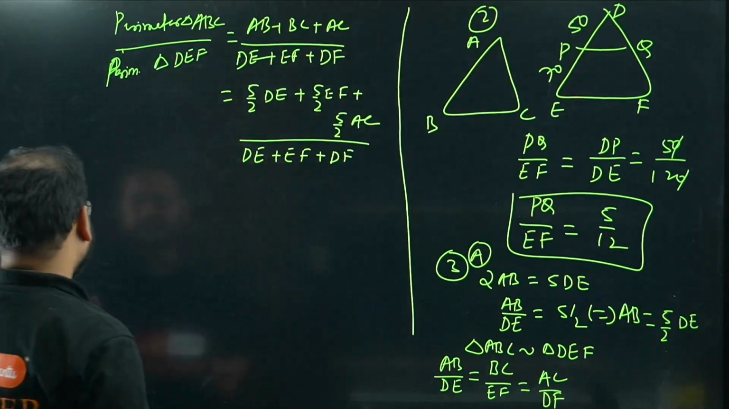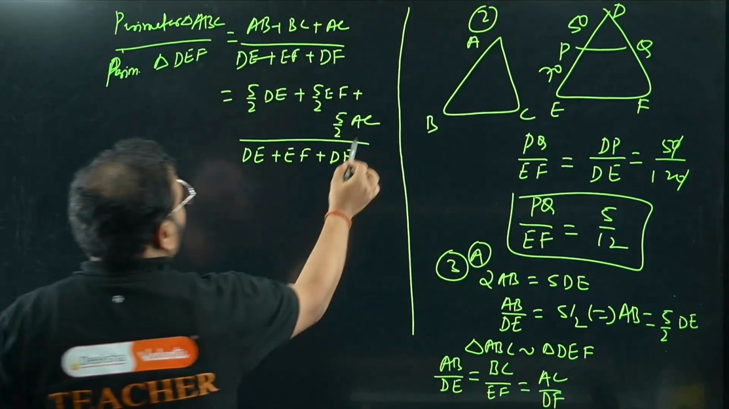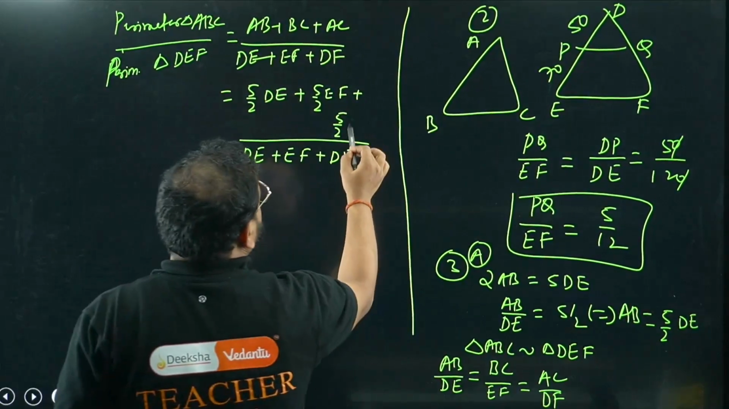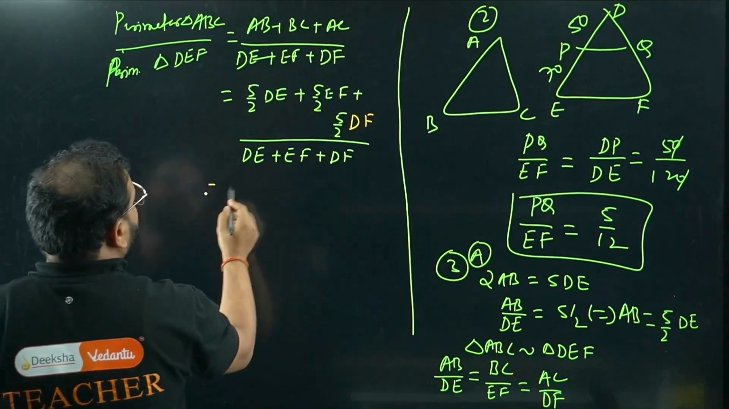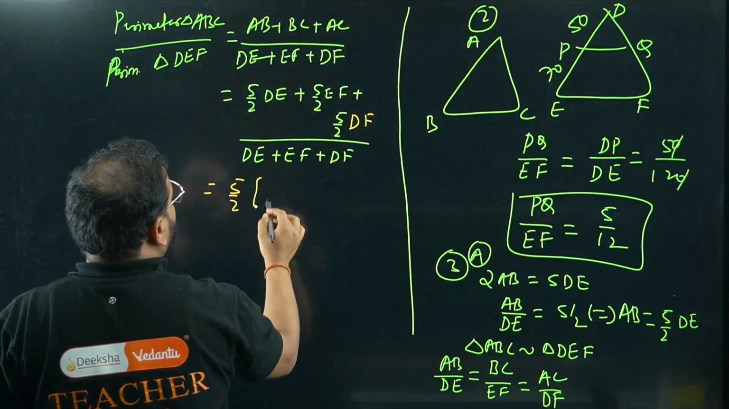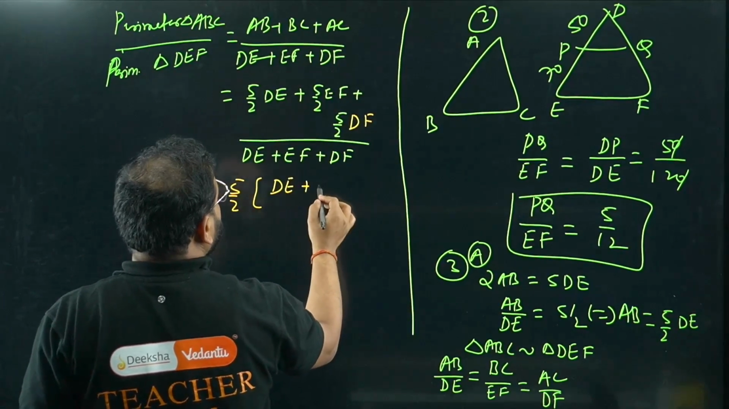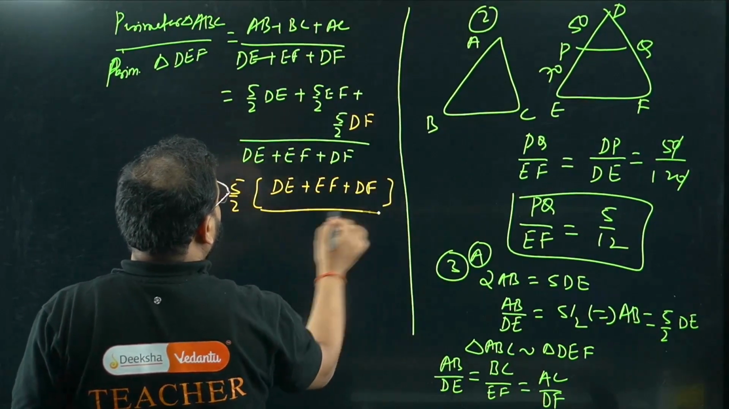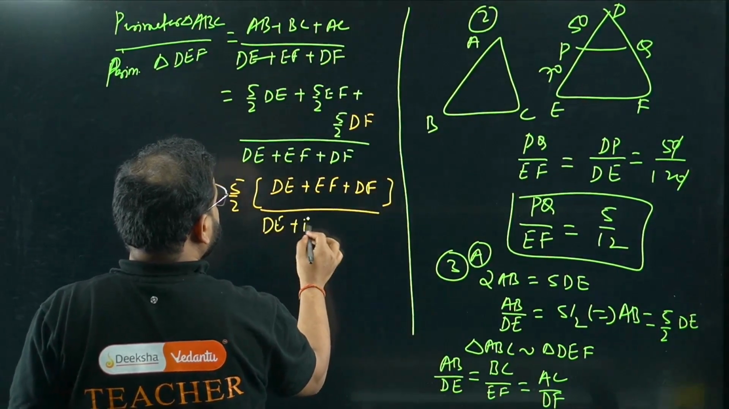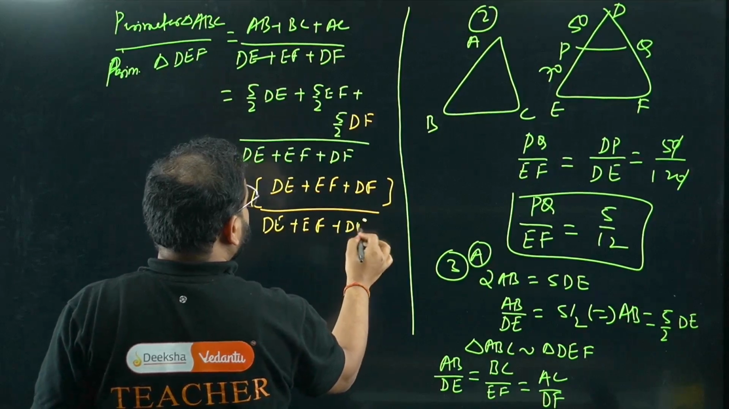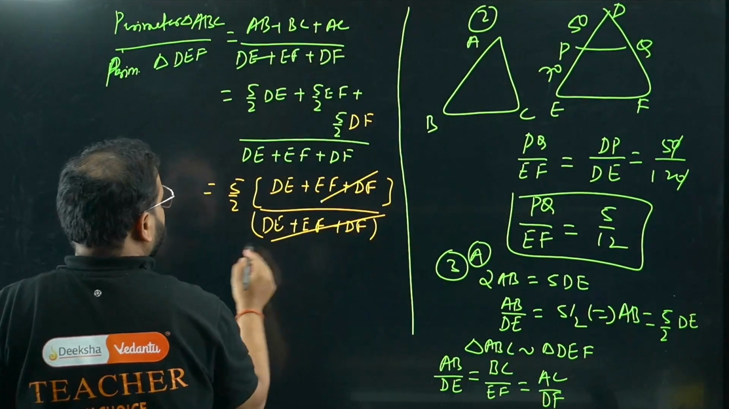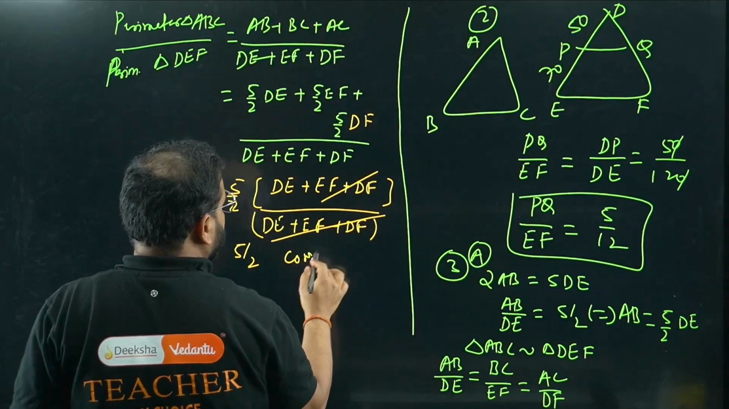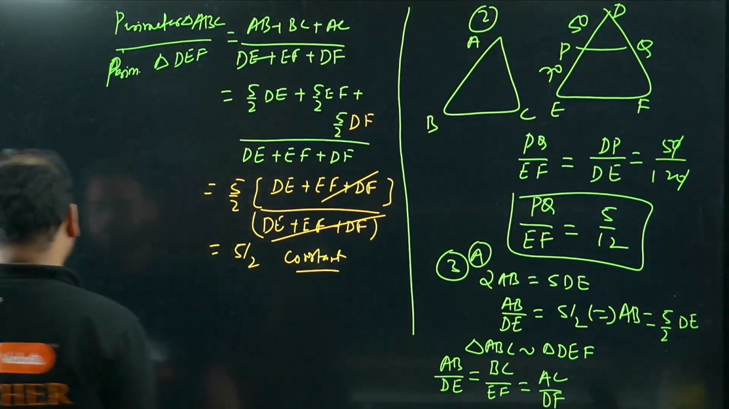One second, not AC here. AC will be 5 by 2 times DF. Take 5 by 2 common. What I have here is DE plus EF plus DF divided by DE plus EF plus DF. This cancels out. What is the value coming as? 5 by 2, which is a constant. So this is it.